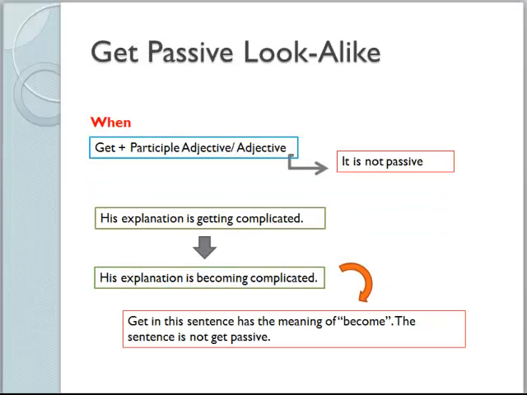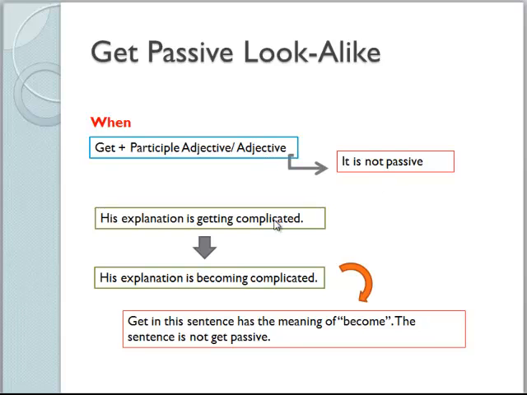In a passive with get verb, there are some look-alikes. Sometimes we don't use get in passive voice. So this is to be clear about whether it's passive voice with get or it's just a normal active sentence with get. So get is the first condition. If there is get plus past participle, and the past participle is an adjective, it's not passive.